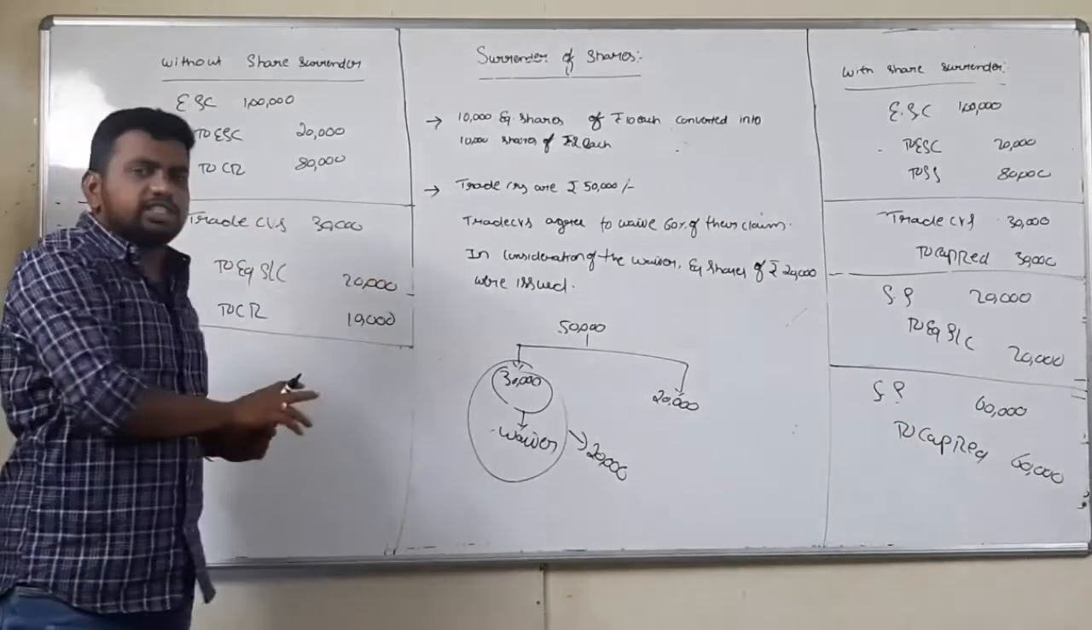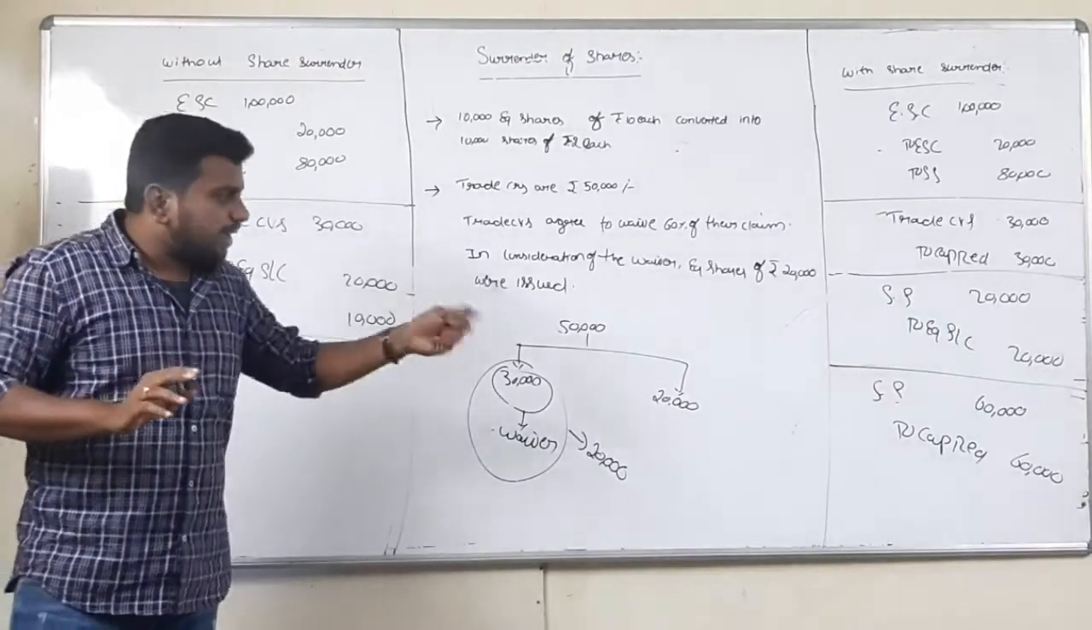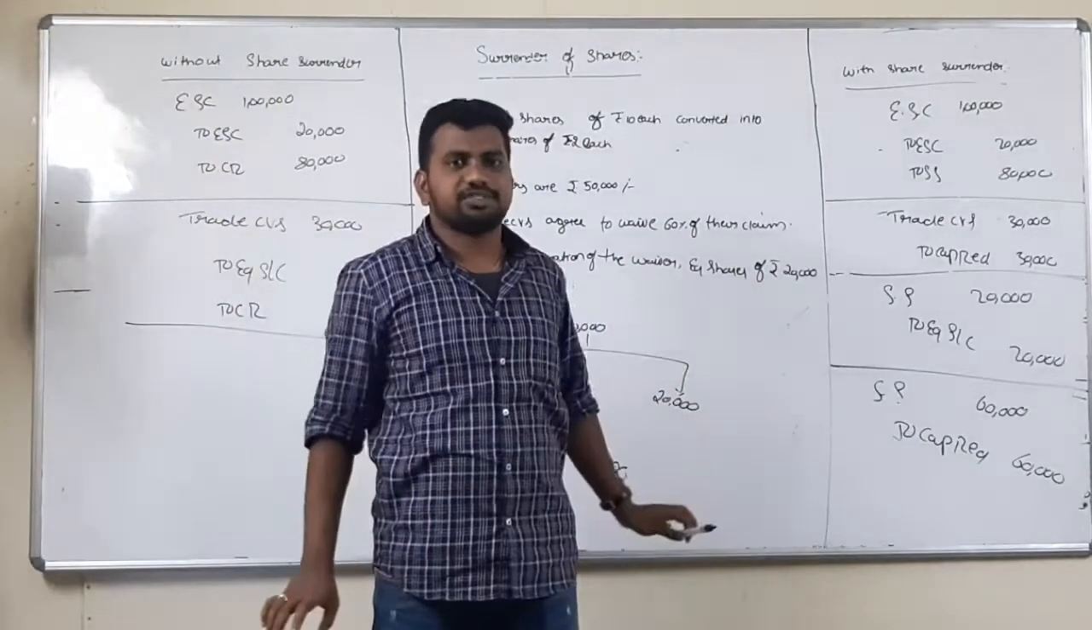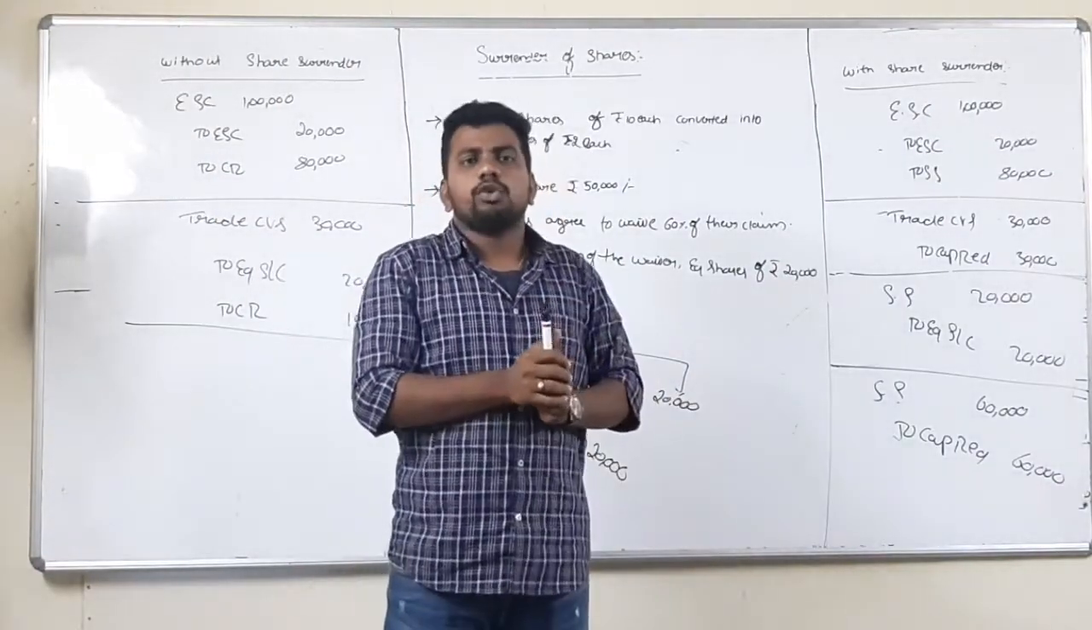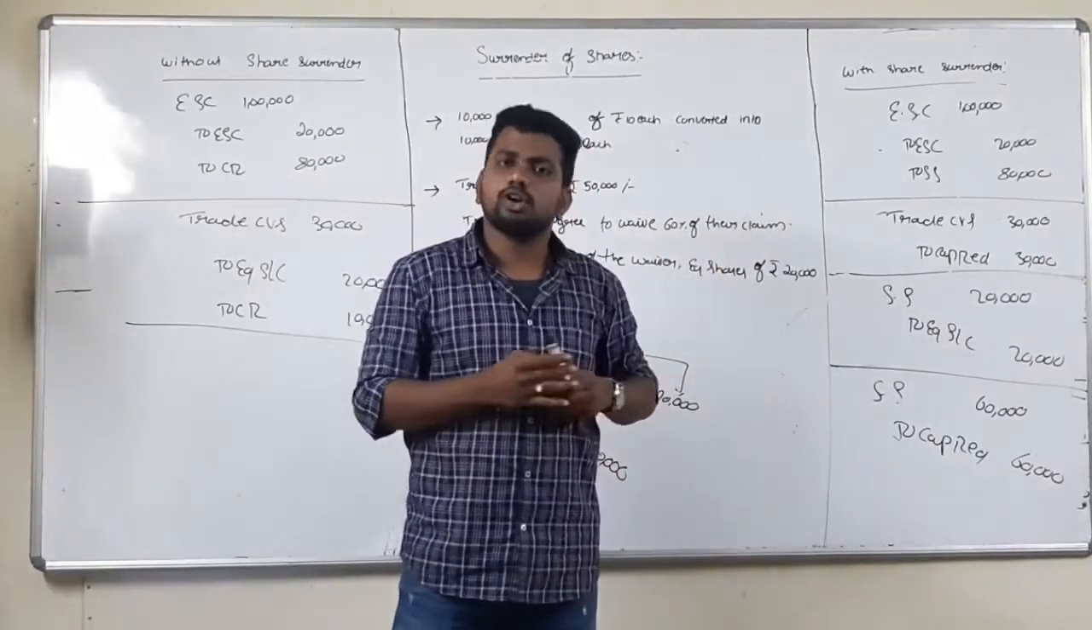So after passing all these entries, one entry is a common entry. After passing all the entries, the balance in capital reduction I will transfer to capital reserve. This is the way you have to bifurcate and do accounting as per the share surrender concept.